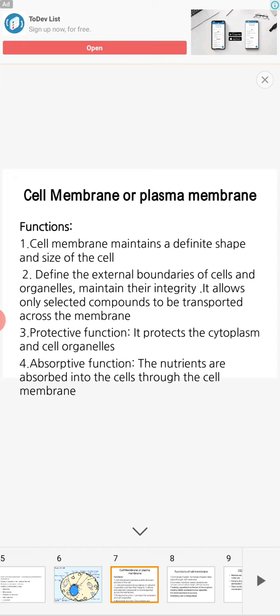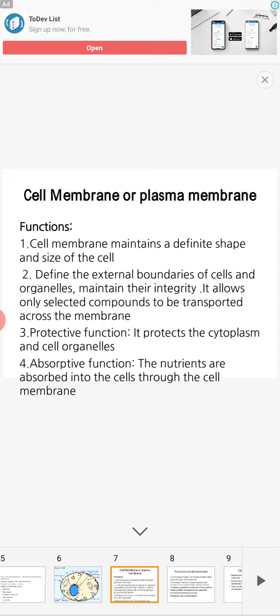So it also allows selected compounds to be transported across the cell membrane. So the cell membrane is semi permeable, selectively permeable, because it allows only selected compounds to be transported across the cell membrane. What are the other functions? Protective function. It protects the cytoplasm and cell organelles, because it is just like a fence. It protects whatever is there inside until the cell lyses.